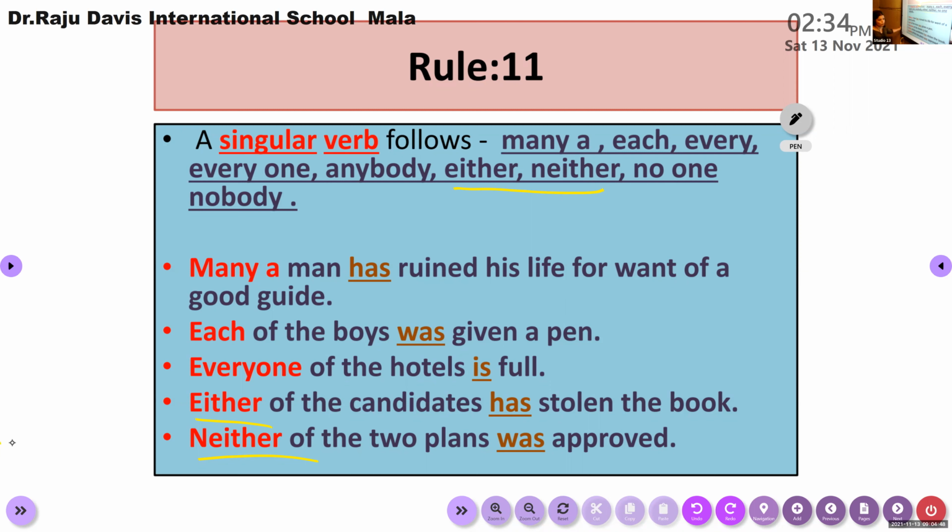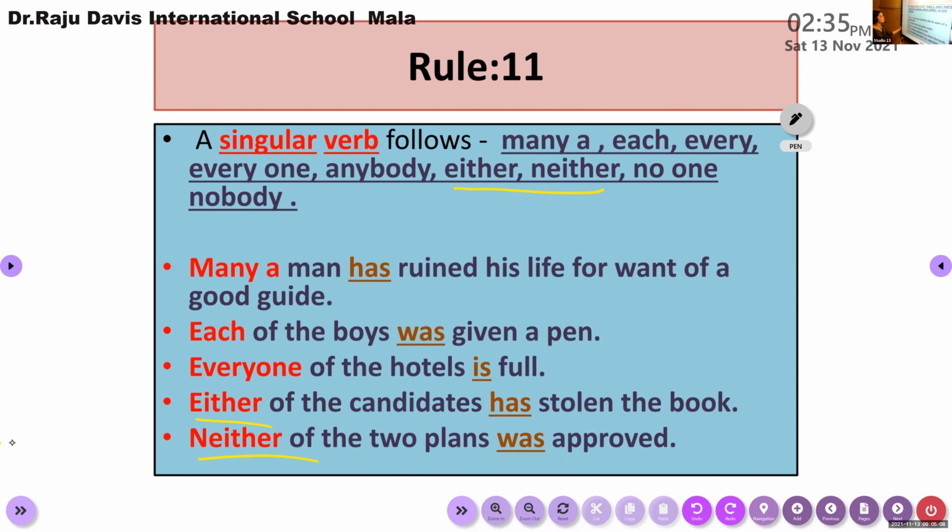None of you, none of you. Has or have. Then if the question is has or have, use only has. So children, you can use only a singular verb if the sentence is starting with many a, each, every, everyone, anybody, either, neither, no one, and nobody.